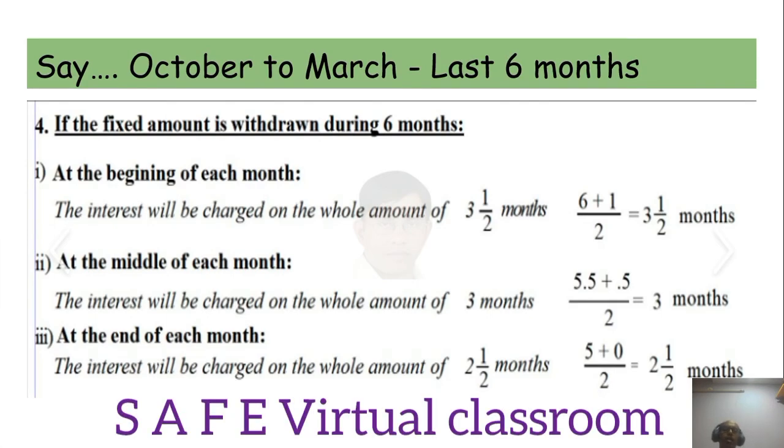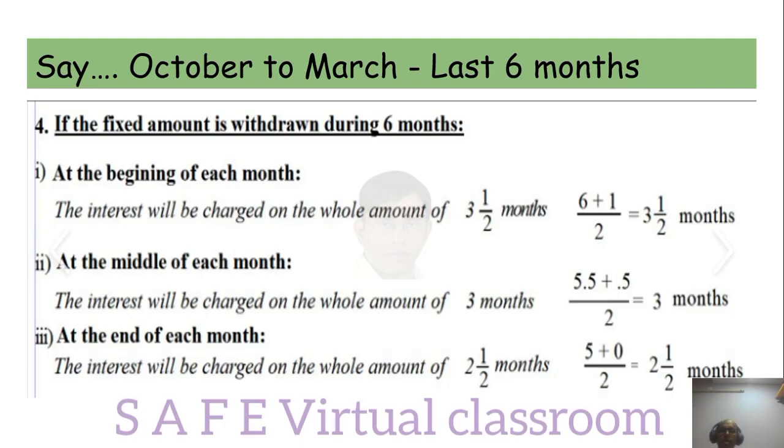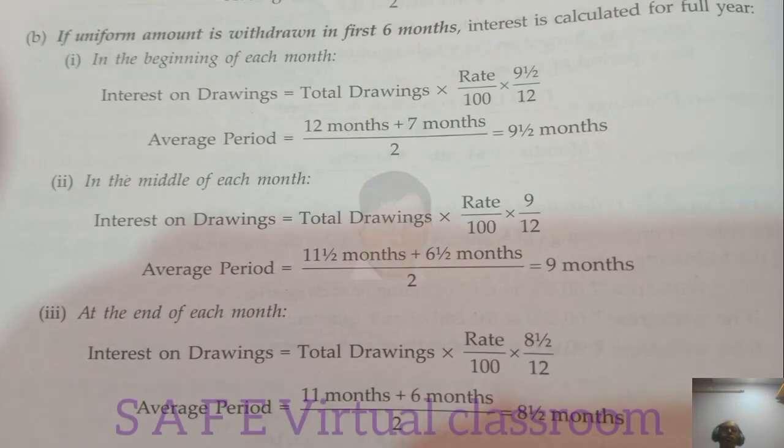So at the beginning of each month after 6 months, and at the middle of each month after 6 months, or at the end of 6 months, or before 6 months, that is after 5 months he has withdrawn. If the uniform amount is withdrawn in the first 6 months, interest is calculated for the full year. See, very important. If the uniform amount is withdrawn in the first 6 months, interest is calculated for the full year. This is also an abstract from Grewal's accountancy book. Very important, just remember this.